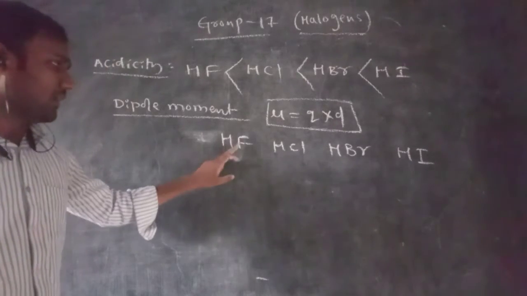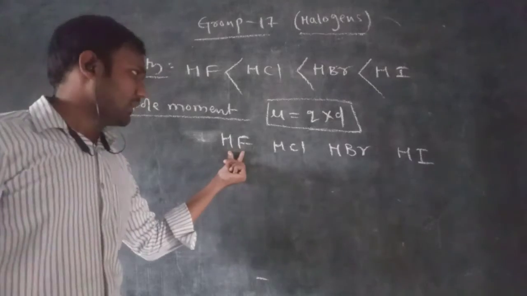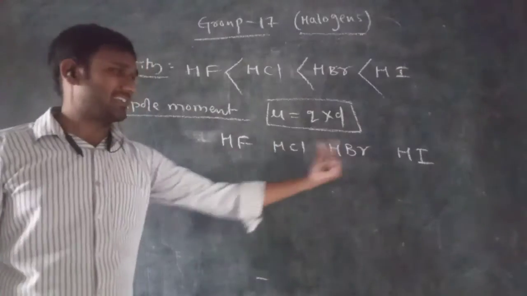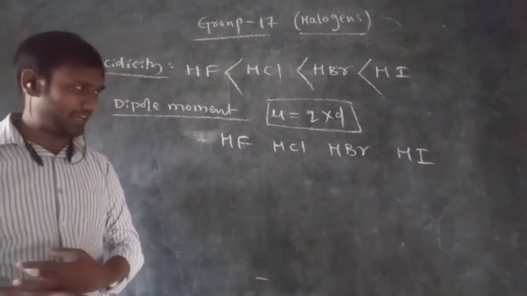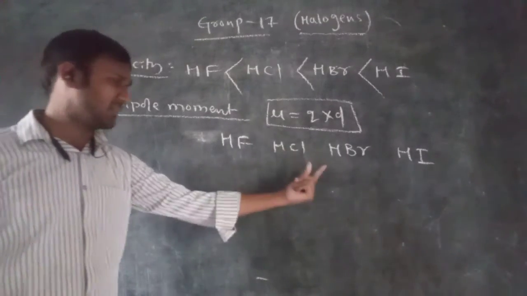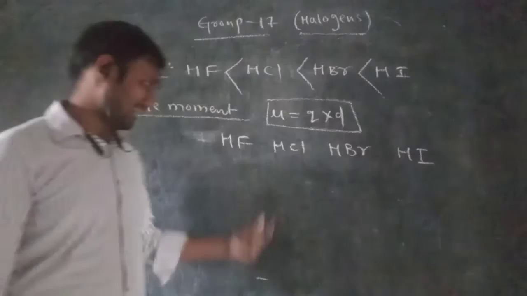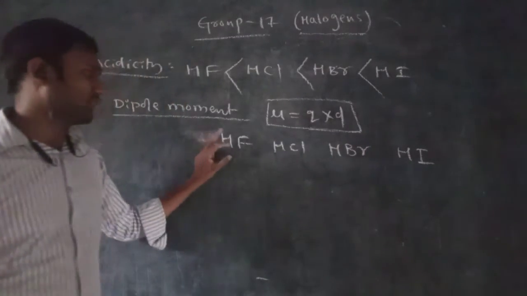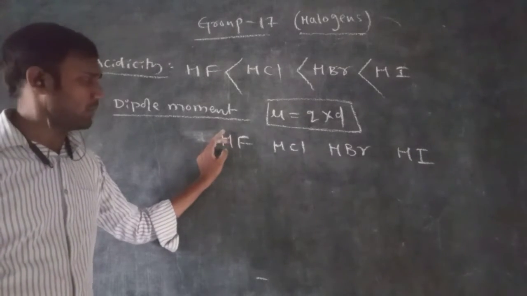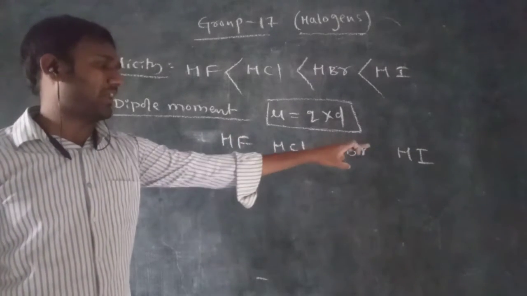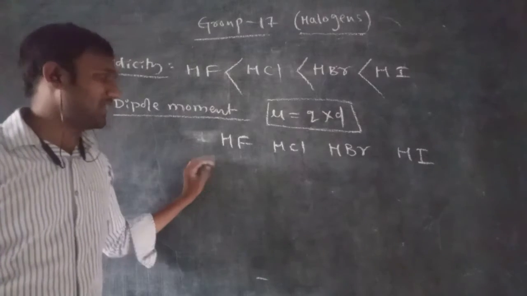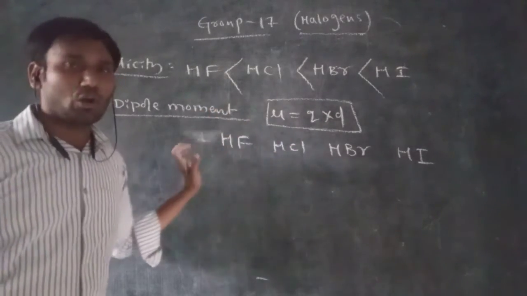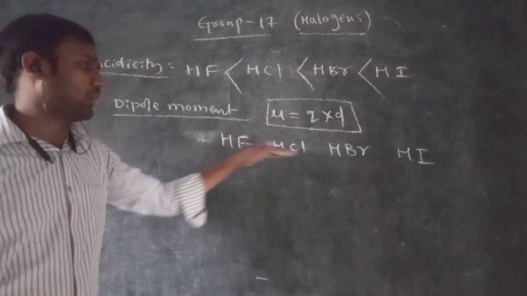Here, the distance between the two ions increases when we go from fluorine to chlorine, chlorine to bromine, and bromine to iodine. At the same time, due to the high electronegativity of the 17th group elements, a highly positive charge is possible on the hydrogen, and a highly negative charge on the fluorine, chlorine, bromine, and iodine.